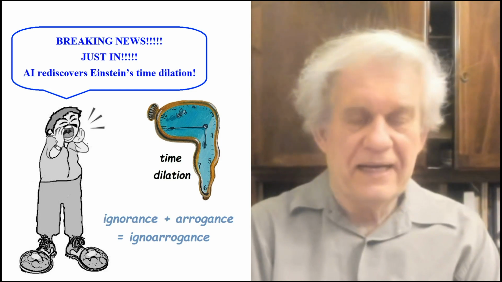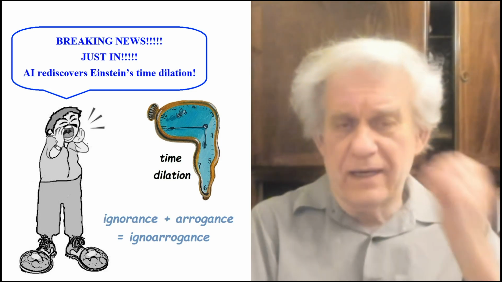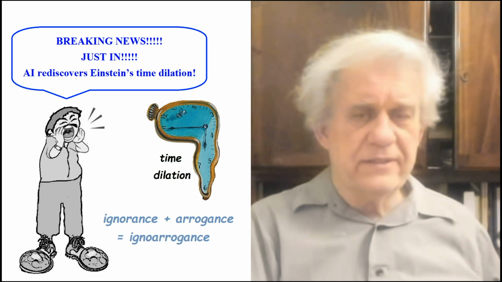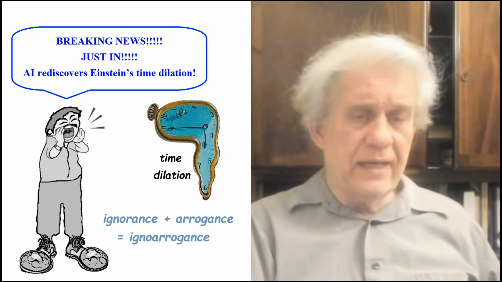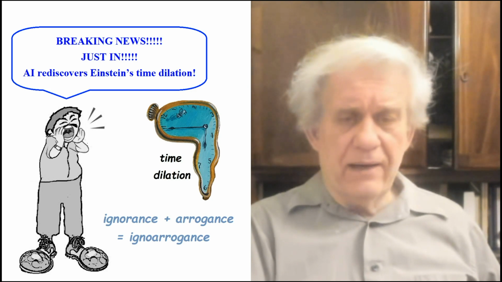Okay, how can an AI, artificial intelligence, do that? It's got a little robot there that rediscovers Einstein's time dilation. I'm not sure how an AI can do that, especially when AIs are actually programmed. But let's see where this leads.